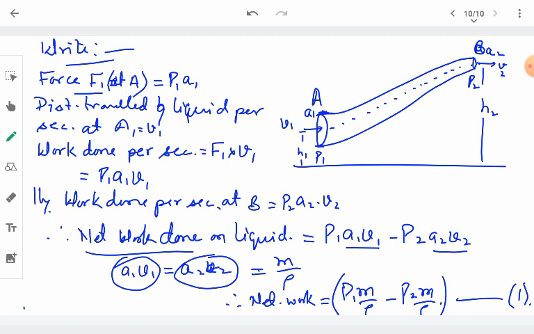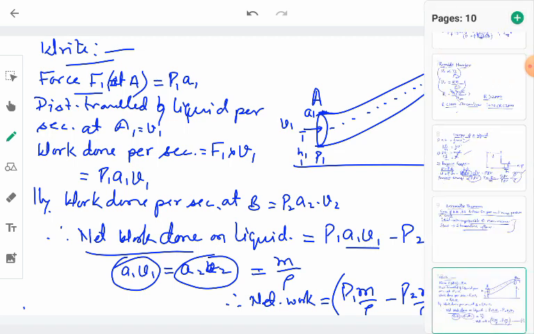So this work will be done in causing the change in the potential energy of the liquid and the kinetic energy of the liquid. With this much amount of pressure energy, the potential energy of the liquid will be increased.